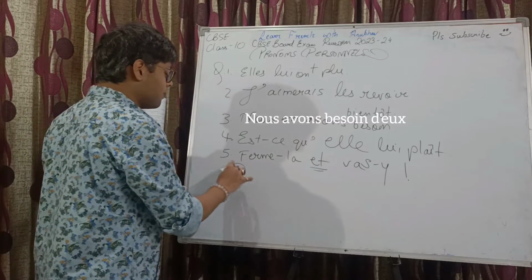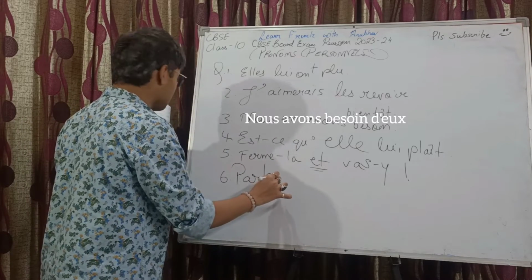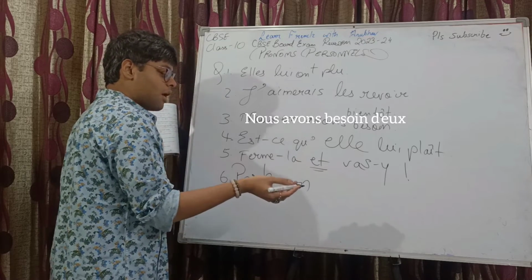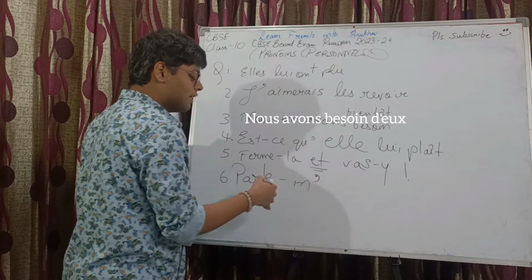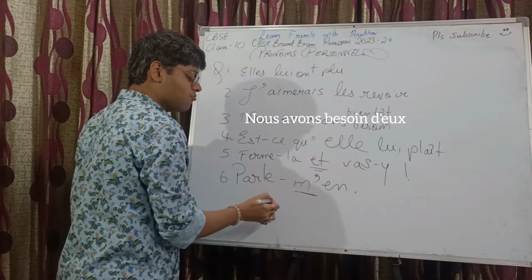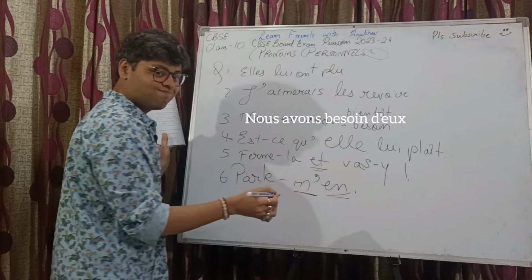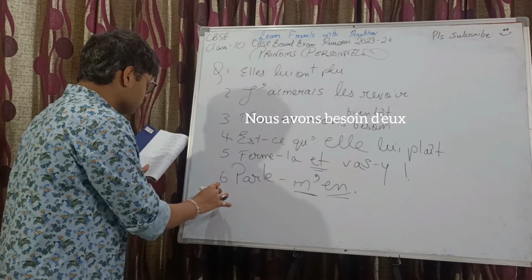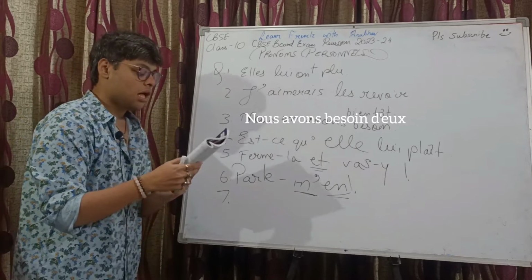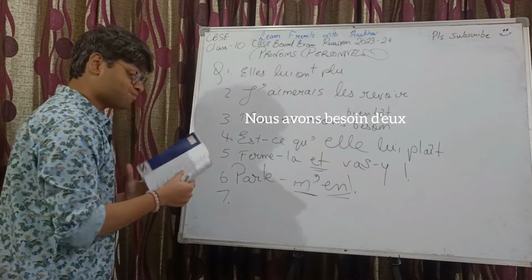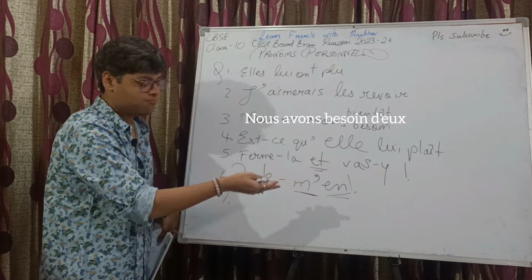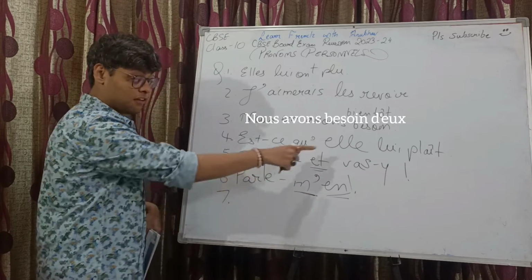No, because when we have moi and after that we have the vowel, then we make it like this: parle-moi, m apostrophe, the pronoun changes to m apostrophe, and then en. Okay. Exclamation mark, don't skip on that. And see, we didn't put an s because there's no vowel over here. That's why we haven't put an s, right? But there we have.